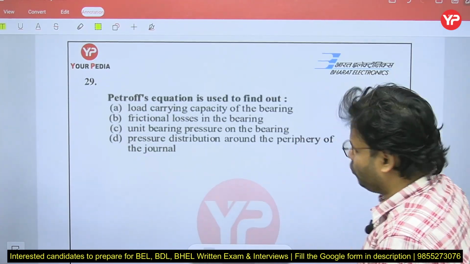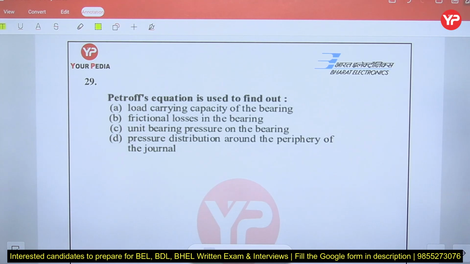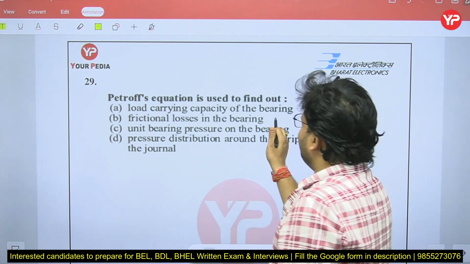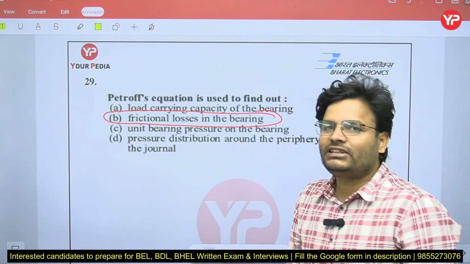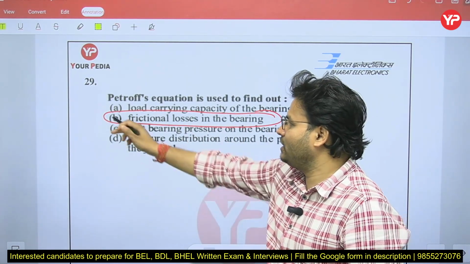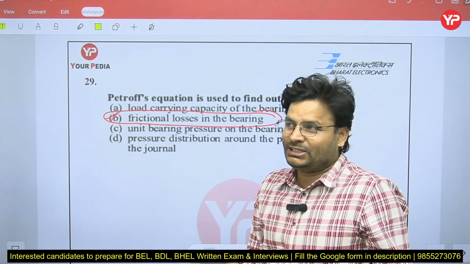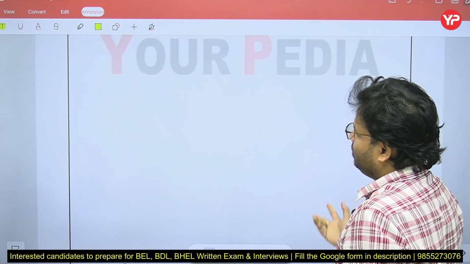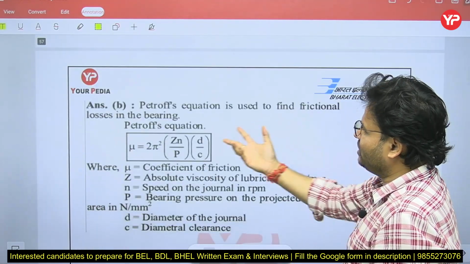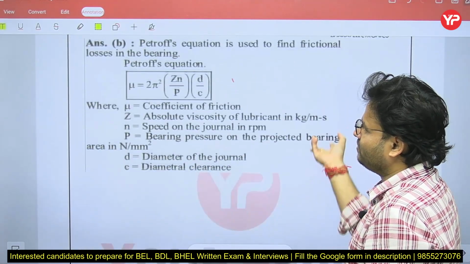The Petrov equation is used to find out the frictional loss in the bearing. How much friction loss is taking place in the bearing, that you can find through the Petrov equation. That equation is there, you can even remember it if you want.